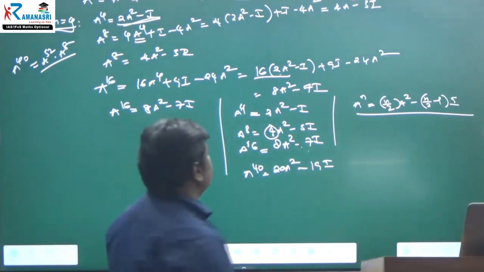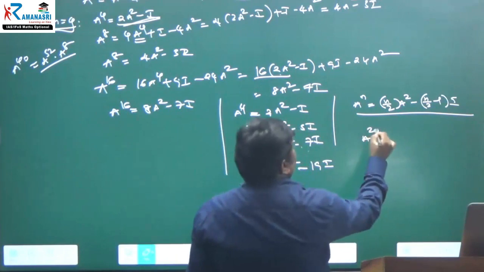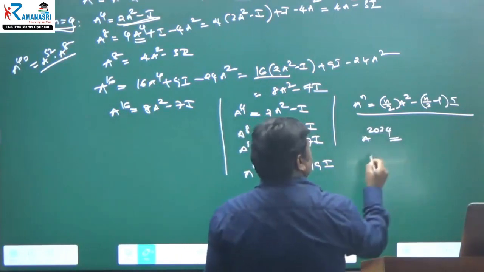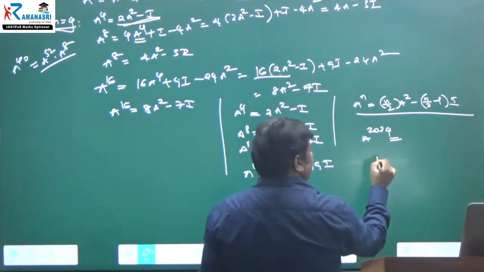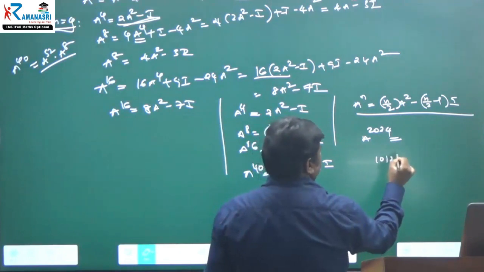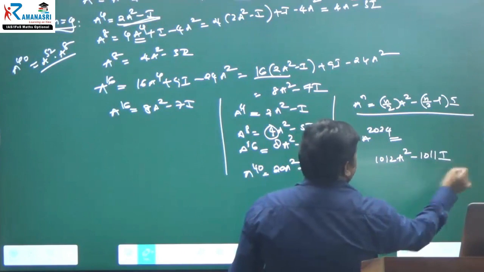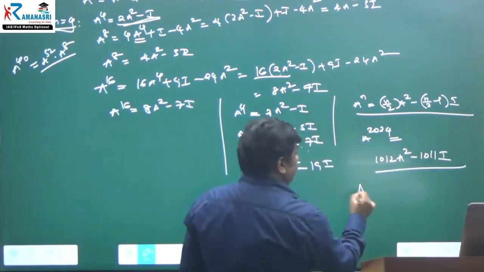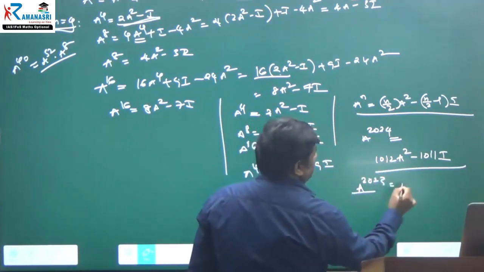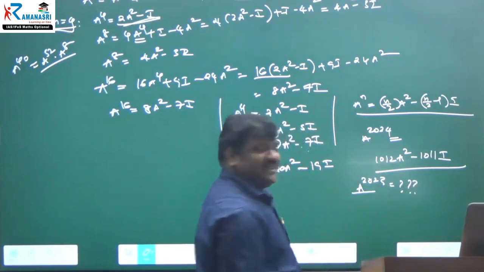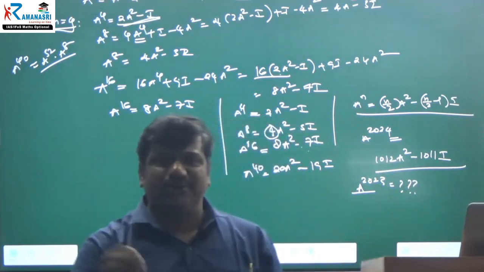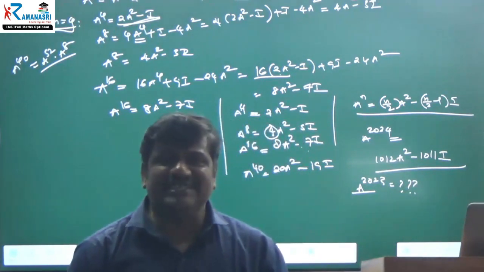Now, maybe you can argue, sir, how to get A power 2024? That is very simple. N by 2, nothing but 1012 A square minus 1011 I. Sir, what about A power 2023? How to get? Sir, 2023 by 2 is not an integer.